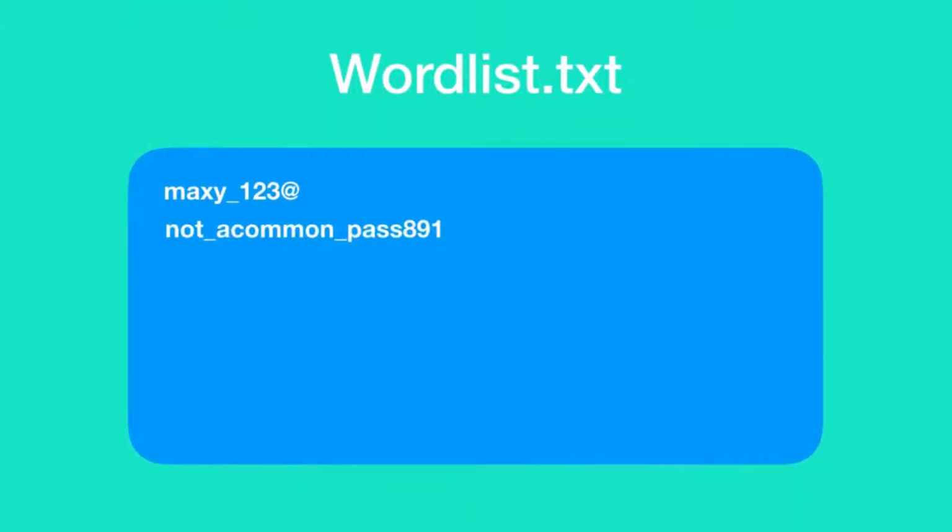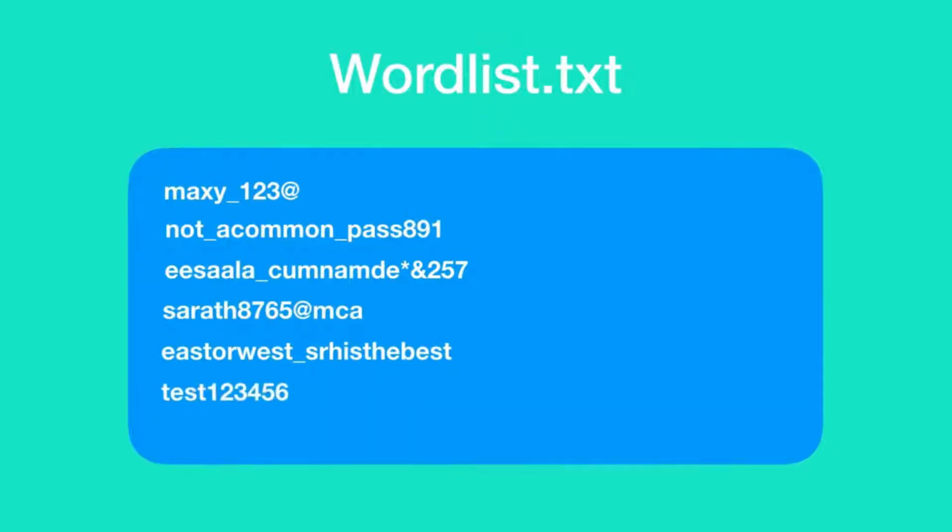But what if the password is not a commonly used password? In that case, rainbow tables are of no use. So there comes the dictionary attack and brute force attack. Both are quite similar. In a dictionary attack, you have a word list. A word list is nothing but a huge text file with loads of passwords. In this attack, the hacker writes code which compares the password hash to be cracked with the password hash of each and every password that exists in the word list file. If any hashes match, then it means that the cracking is successful.